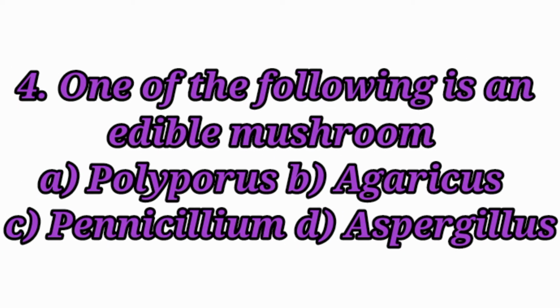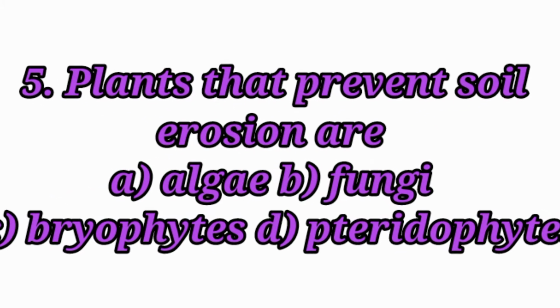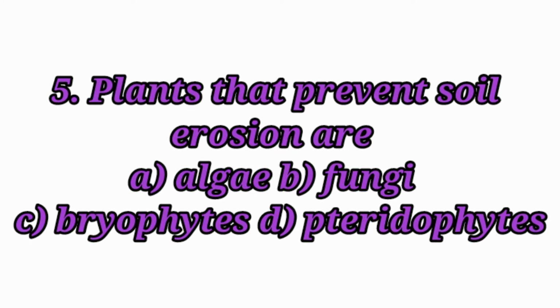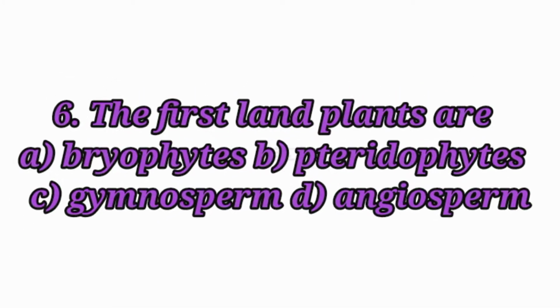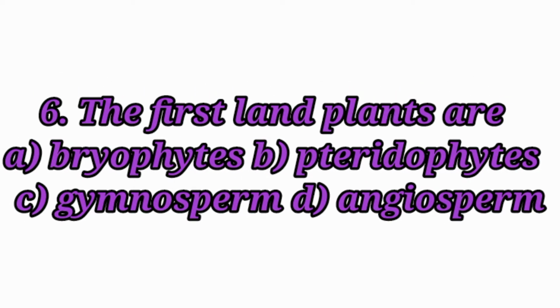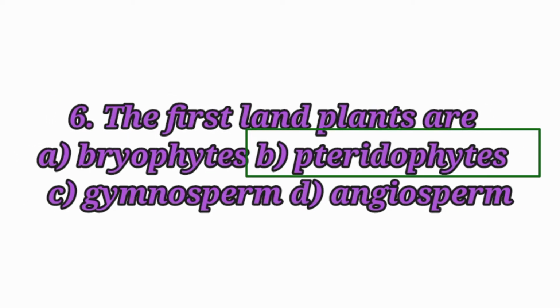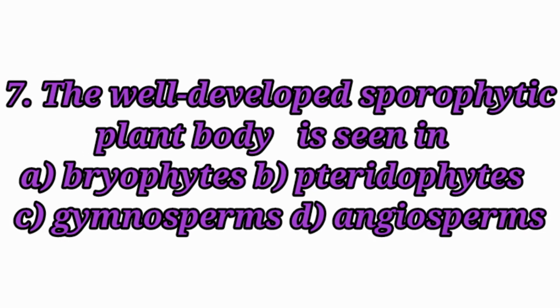One of the following is an edible mushroom. Answer option B, Agaricus. Fifth question. Plants that prevent soil erosion are answer C, bryophytes. Sixth question. The first land plants are pteridophytes. Answer B, pteridophytes. Seventh question. The well-developed sporophytic plant body is seen in answer option D, angiosperms.